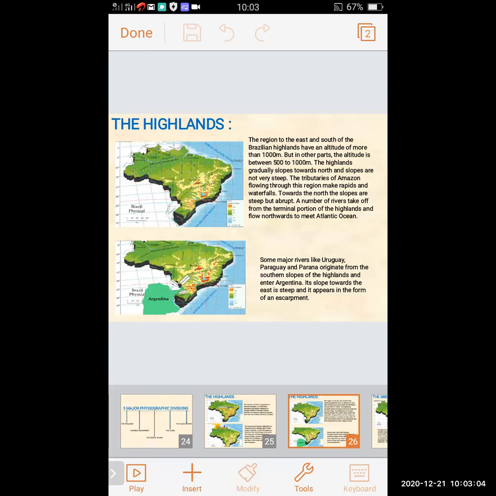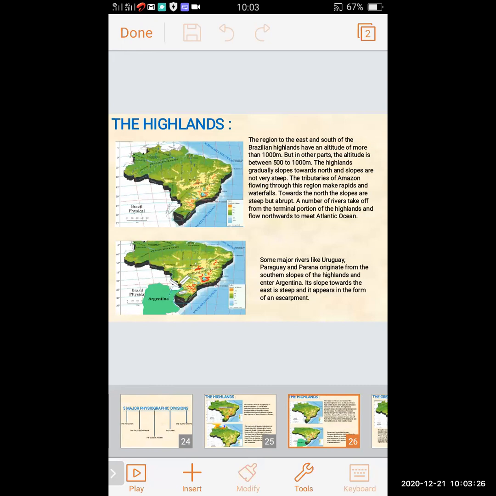So in the first map, we can see the tributaries of the Amazon flowing through this region make rapids and waterfalls. The region to the east and south of the Brazilian highland has an altitude of more than 1000 meters, but in other parts, the altitude is between 500 and 1000 meters.